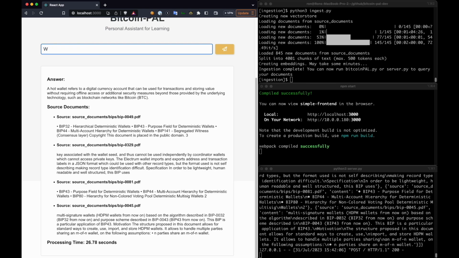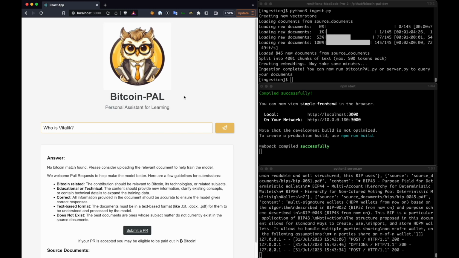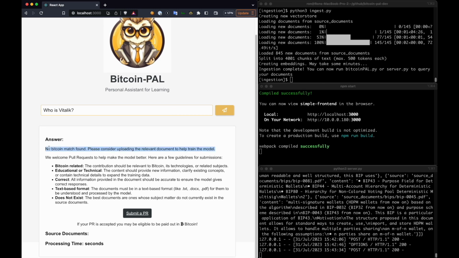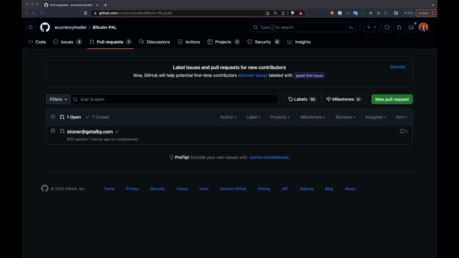In the instance where we ask it a question and it does not have knowledge, most LLMs would give you a general answer at this point. But we're going to ask this, what is Vitalik? And because of our Bitcoin filter, we don't have any Vitalik related Bitcoin items, right? So at this point, we're prompting the user to do a PR. They can submit this document if they want with accepted criteria, and submitting that PR will go to our repo and allow them to do that process.